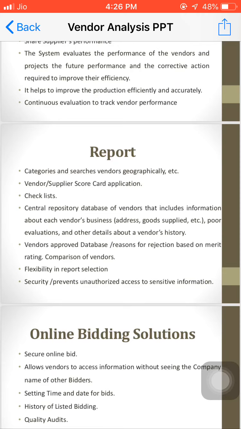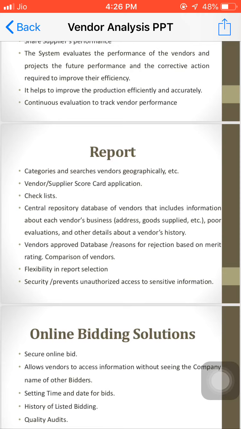Then the central repository database of vendors, that includes information about each vendor's business, address, goods supplied, and other details about the vendor's history, including any poor evaluation.